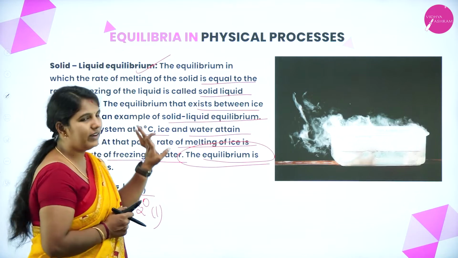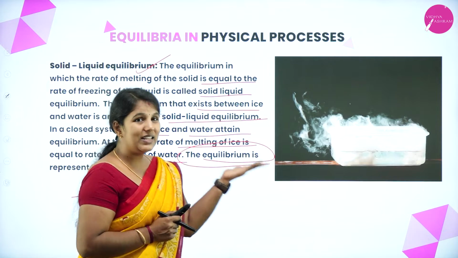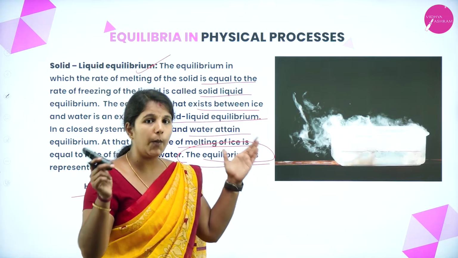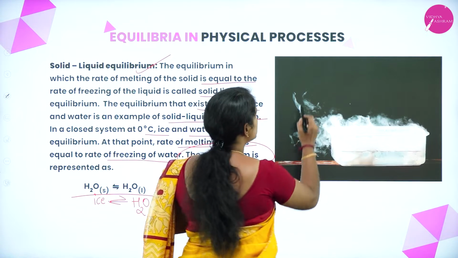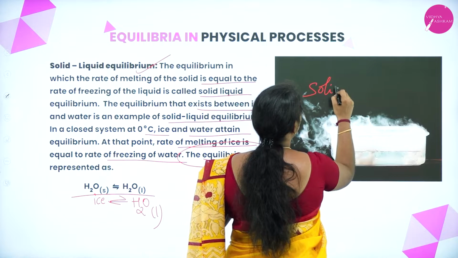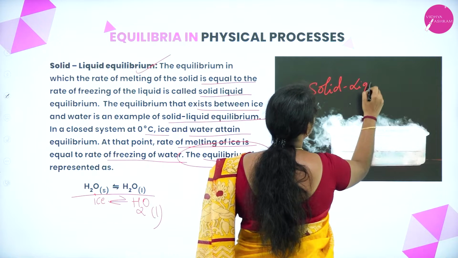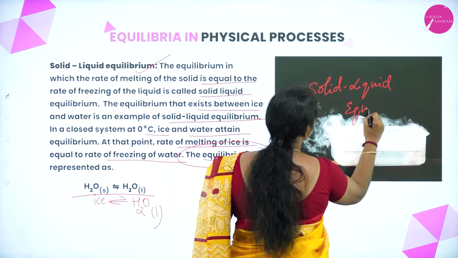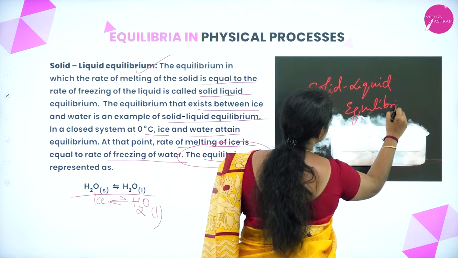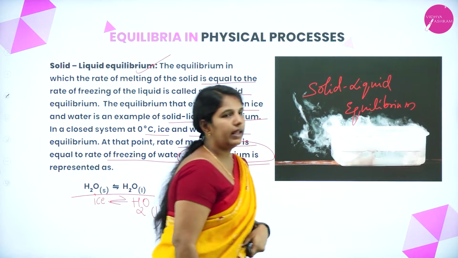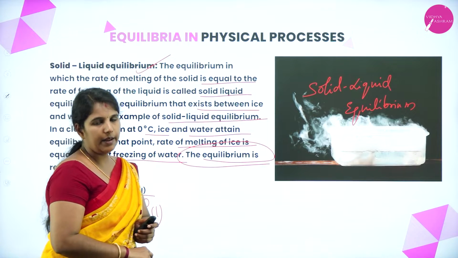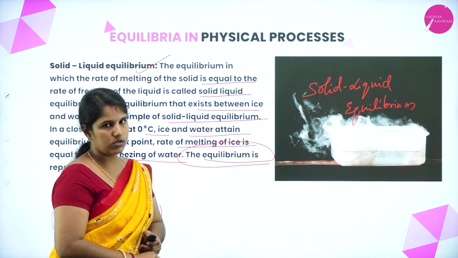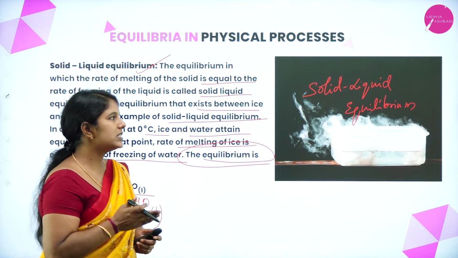The attainment of the two opposing processes simultaneously results in solid-liquid equilibrium. So this is the first type of physical process, where only physical changes are happening.